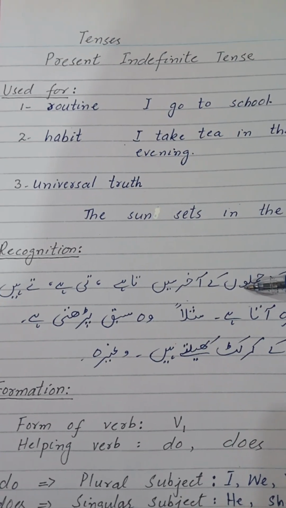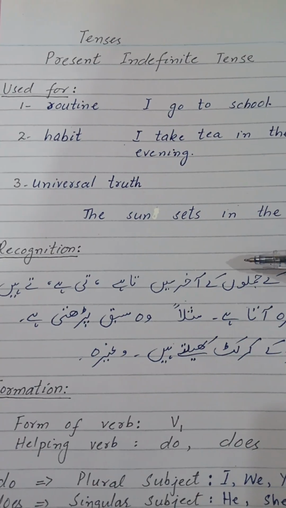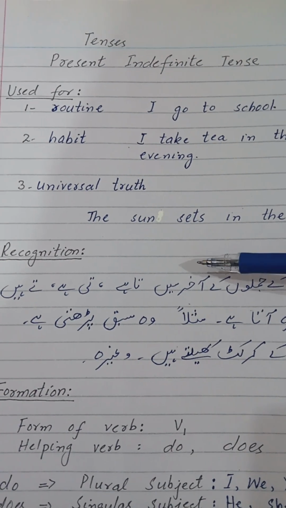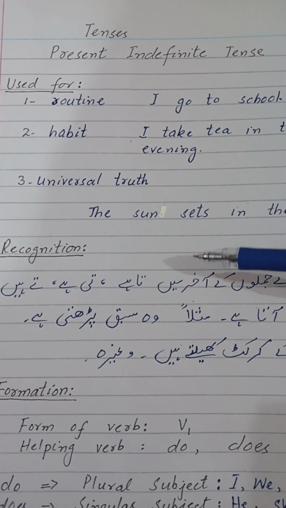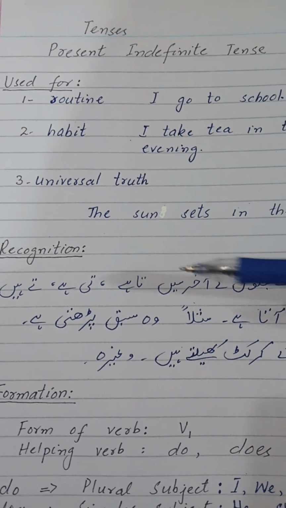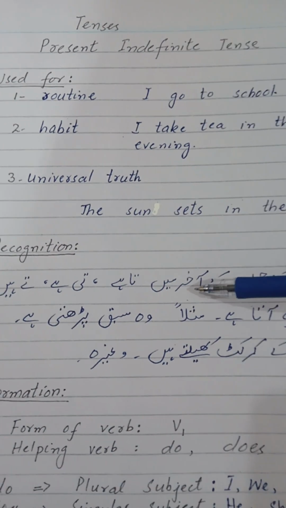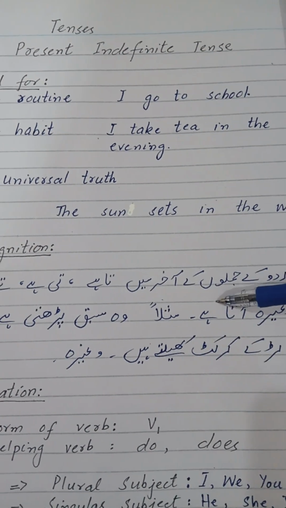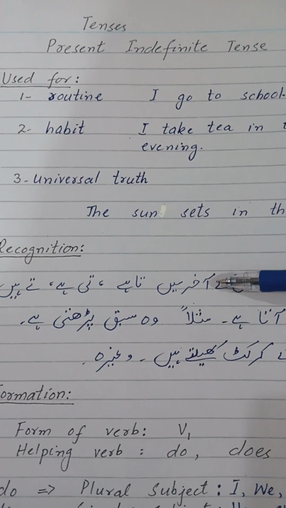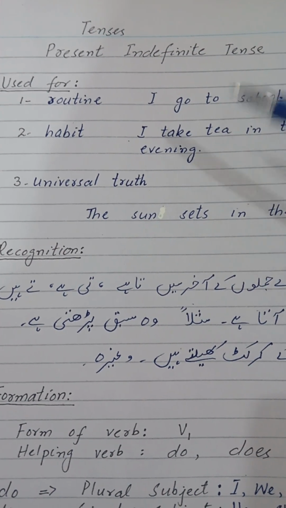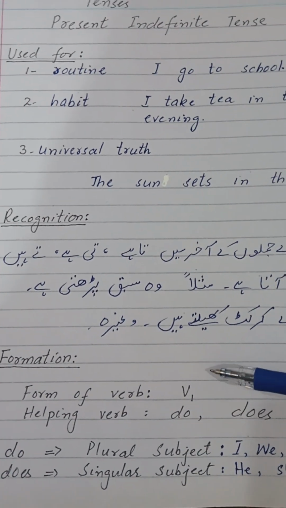Okay, now comes the recognition of Urdu sentences. As in our syllabus, we have Urdu sentences that students have to translate into English, so they should know how to recognize an Urdu sentence, in which tense this sentence is. For that purpose, for present indefinite tense, you have ta hai, ti hai, te hai at the end of the Urdu sentence. For example, वो सबक पढ़ती है, लड़के क्रिकेट खेलते हैं, लड़कियां गाना गाती हैं, तालिब इल्म मजमून लिखते हैं. Such sentences end at ta hai, ti hai, te hai. They fall under present indefinite tense. So you will have to make sentences using this structure.